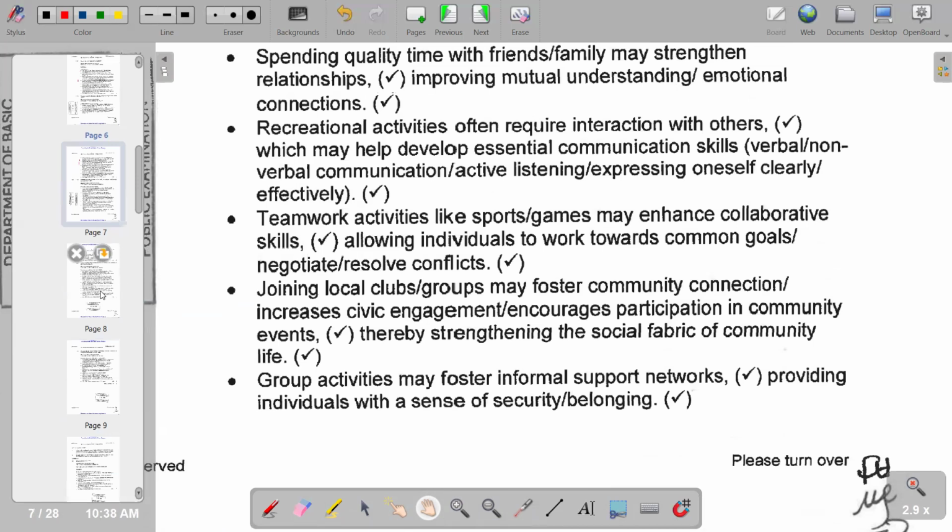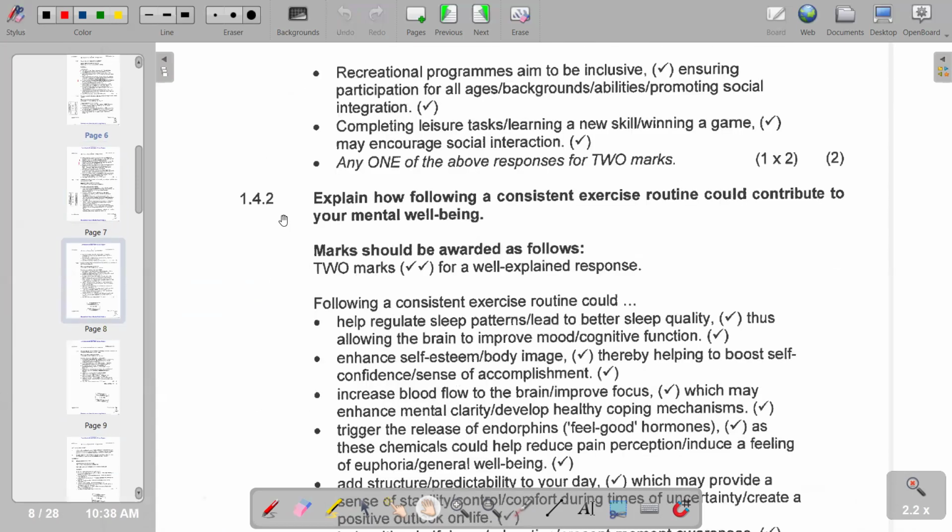So moving on to the next question, which says explain how following a consistent exercise routine could contribute to your mental well-being. So, following a consistent exercise routine could help regulate sleep patterns and lead to better sleep quality, and thus allowing the brain to improve mood or cognitive function.